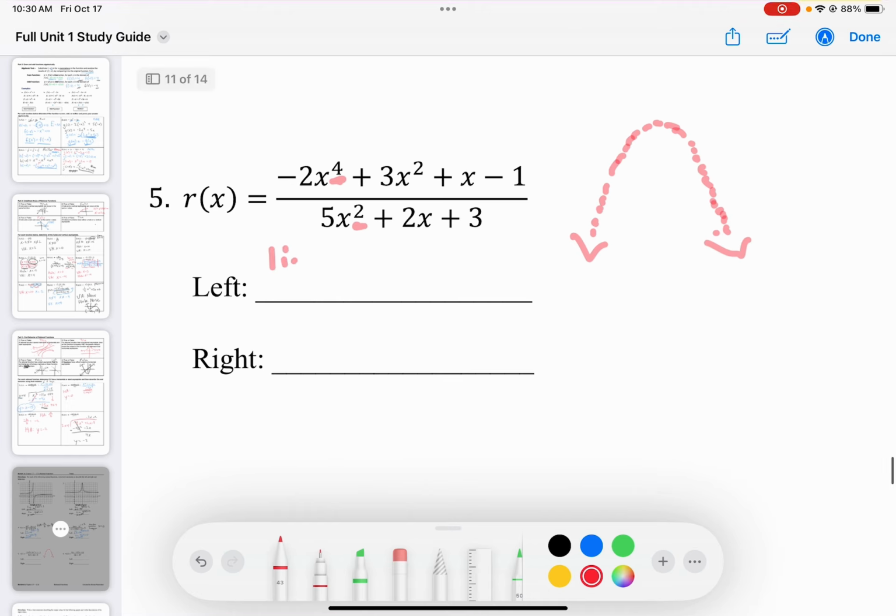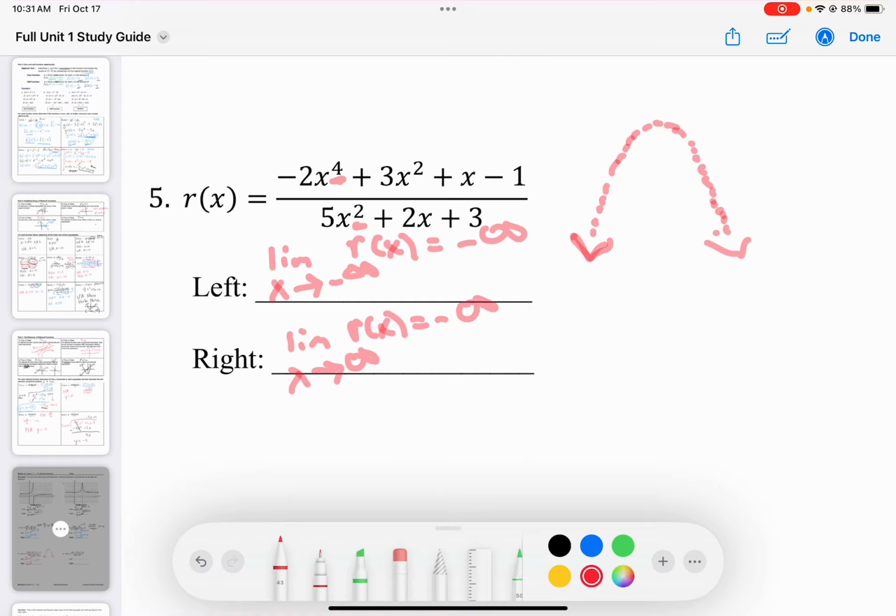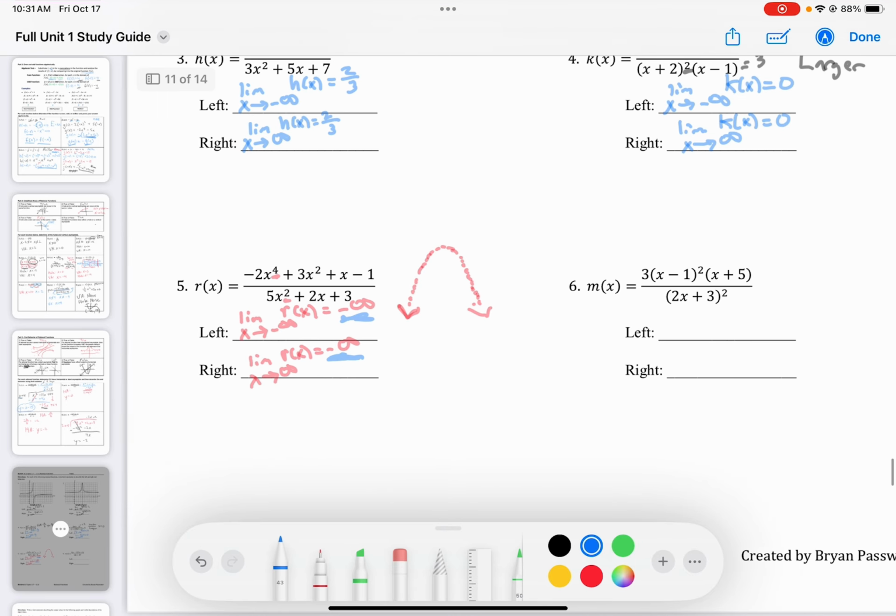So we can say the limit as x approaches negative infinity of r of x is equal to negative infinity, because we're going down forever. We can say the limit as x approaches positive infinity of r of x is equal to negative infinity, because we're going down forever. Remember, when we have quadratic end behavior, these should be the same, so that checks out.